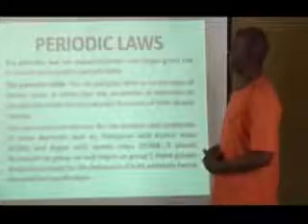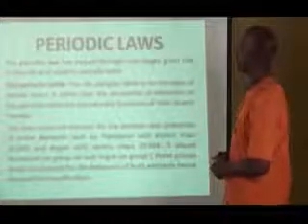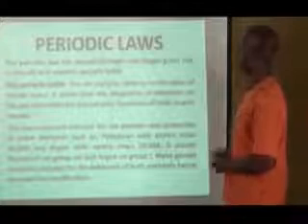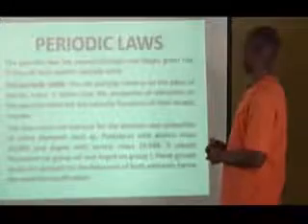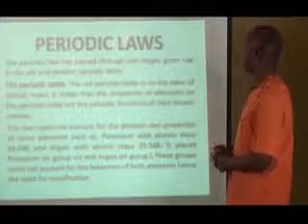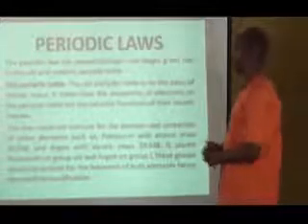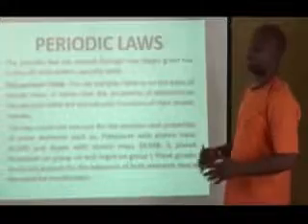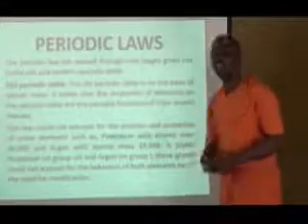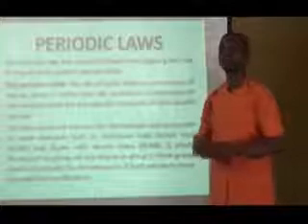The first law was on the basis of atomic mass, and it was referred to as the old periodic law because it couldn't stand the test of time. The old periodic law states that the properties of elements on the periodic table are the periodic function of their atomic masses, which means that then elements were arranged in order of their increasing atomic masses.